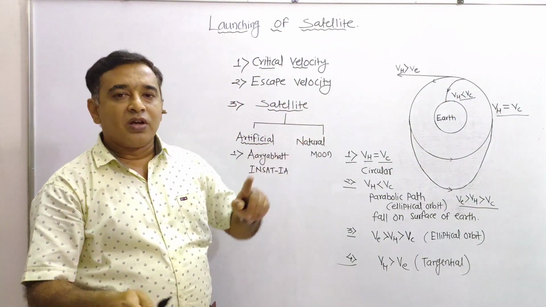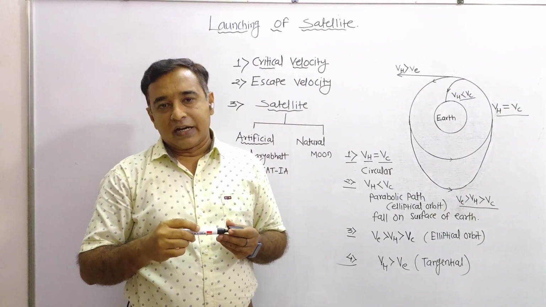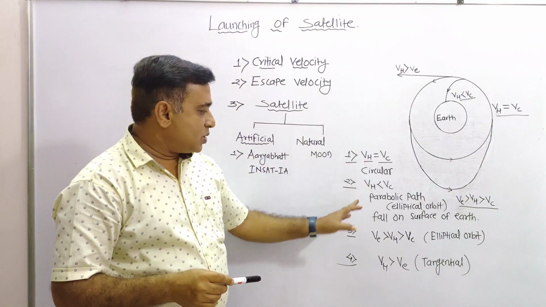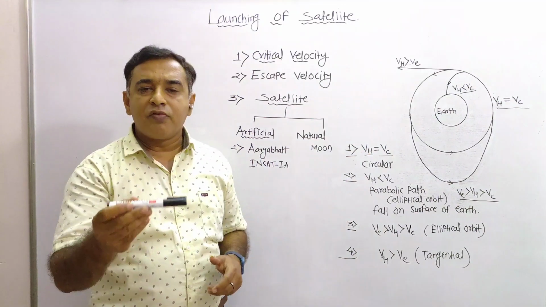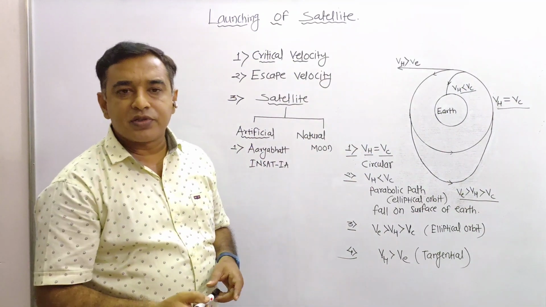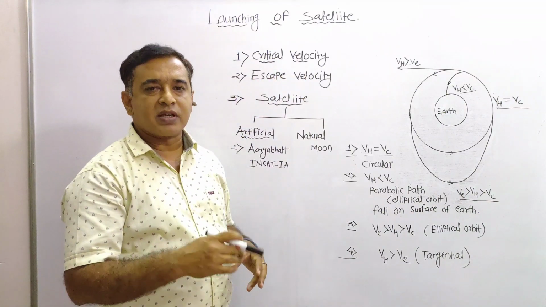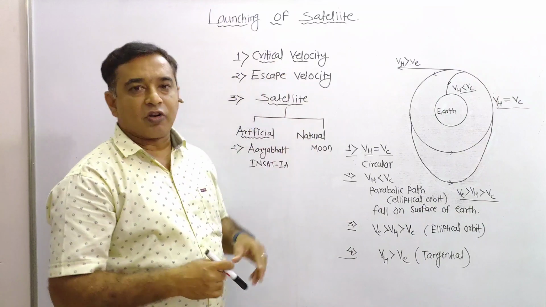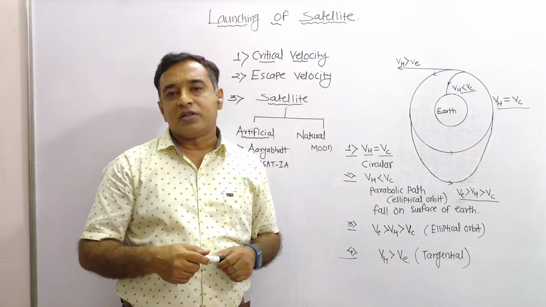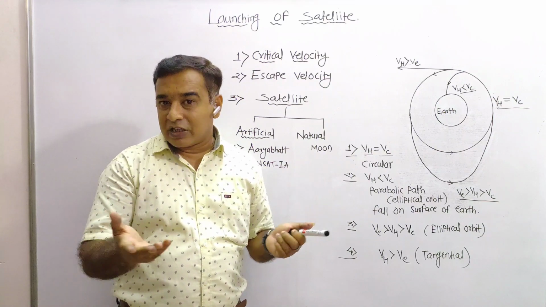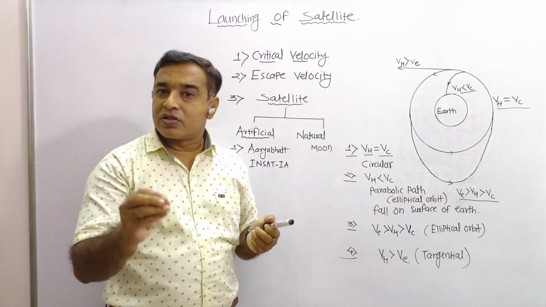Hence, this is the launching of a satellite, and these are the possibilities: 1, 2, 3, 4. Now we have the revision. Initially, we are going to revise the critical velocity. Critical velocity is the horizontal velocity given to the satellite so that it will revolve around the Earth in a circular orbit.